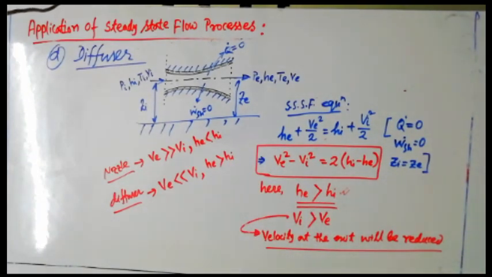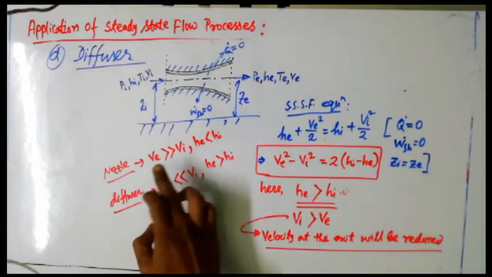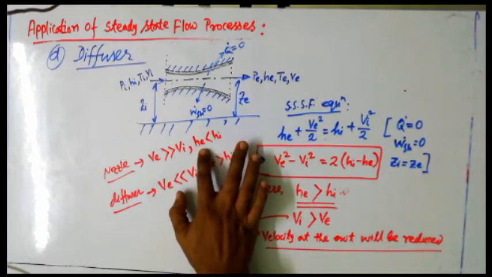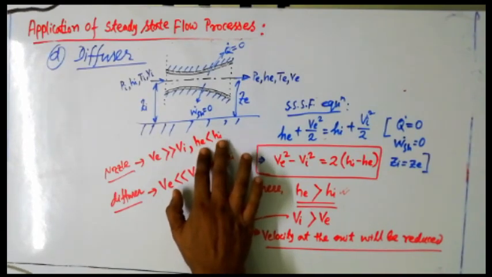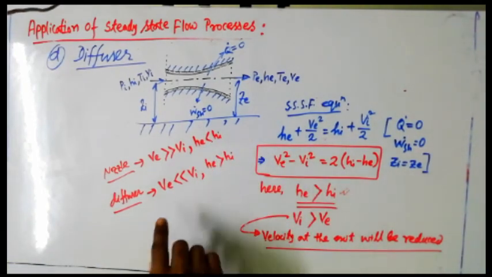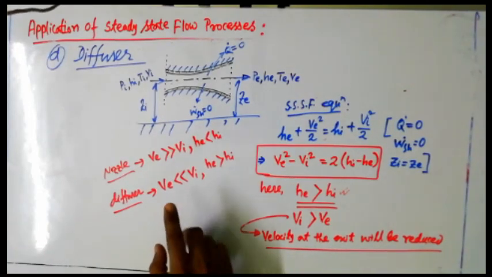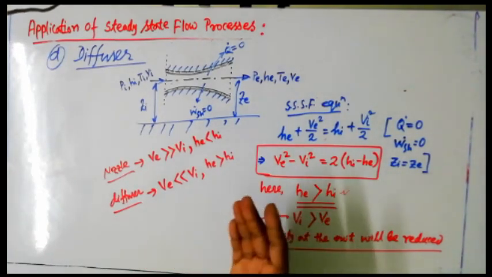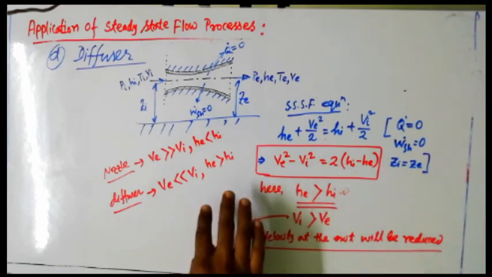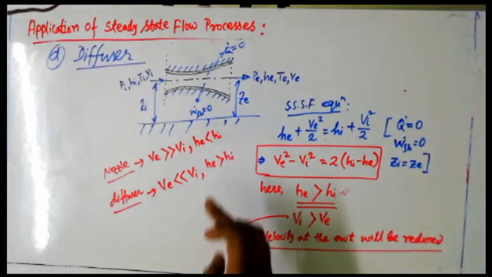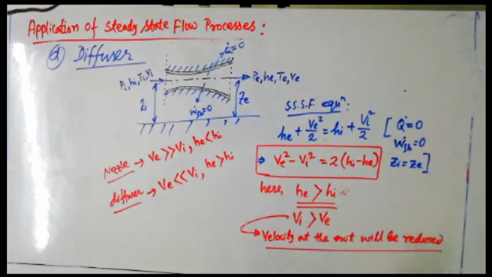So while the velocity is going to be increased, obviously to compensate that, enthalpy will drop. That's why the exit enthalpy is lesser than the inlet enthalpy, just to increase the velocity. And the reverse, in case of a diffuser, while the velocity is going to be dropped at the exit, then obviously the enthalpy will get increased. That's why these two conditions should be remembered, or should be kept in your mind always while you are going to do a problem using either a nozzle or a diffuser. Okay, next we are going to apply the same energy equation for a heat exchanger.